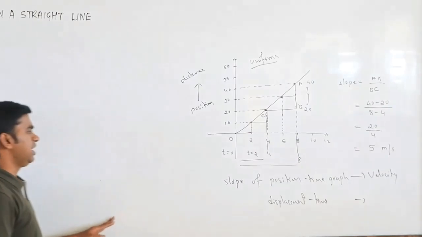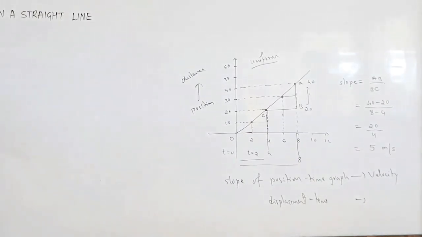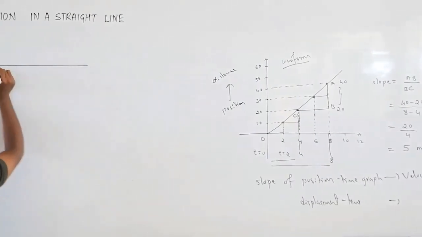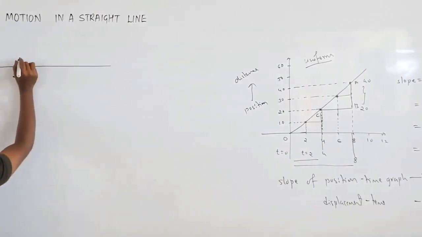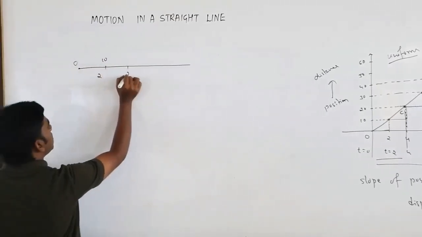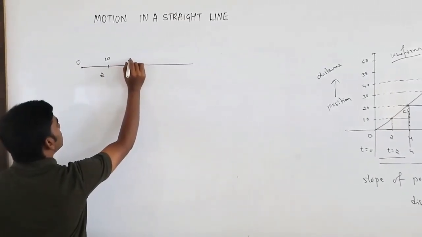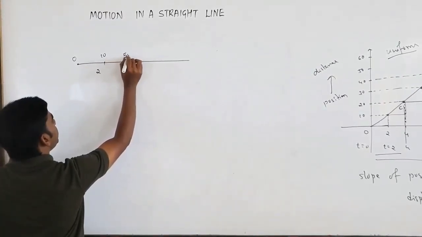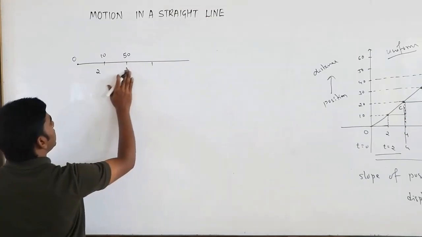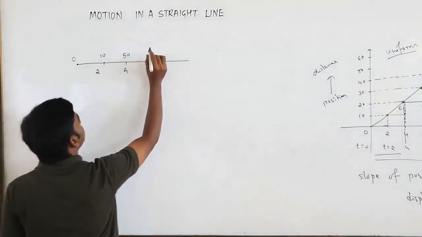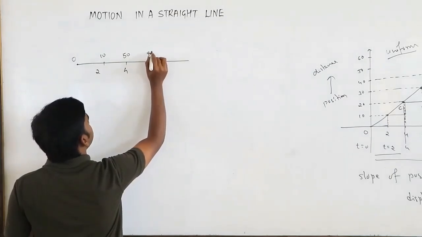So I will take another example of non-uniform motion. Suppose a body starts from 0, and in 2 seconds it comes to say 10. Again after 2 seconds it suddenly goes to say 50. Again after 2 seconds, which means 4 seconds, and this is 6 seconds, it will directly go to say some 80.